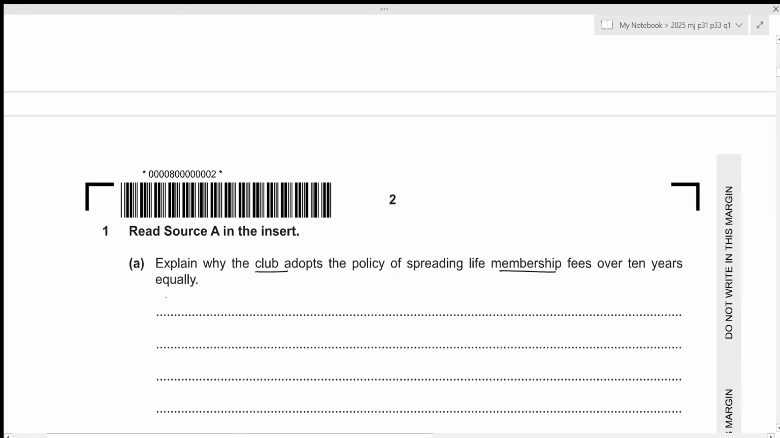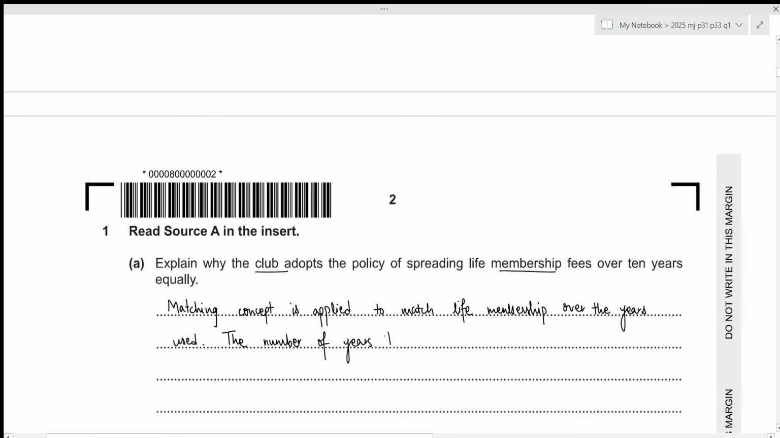So the very first thing is matching concept is applied, to match life membership over the years used, and the number of years to spread over is the accounting policy of the club.